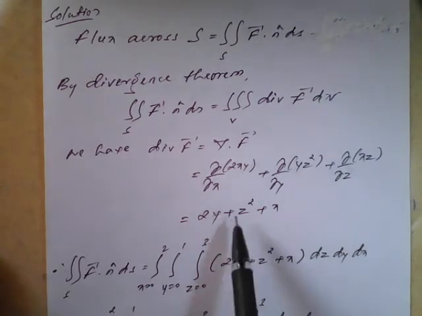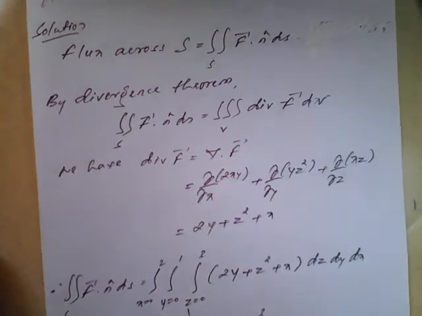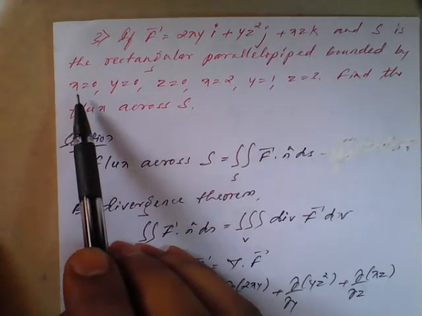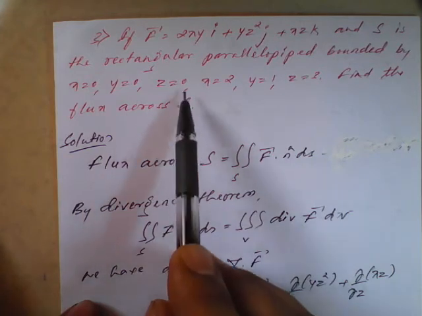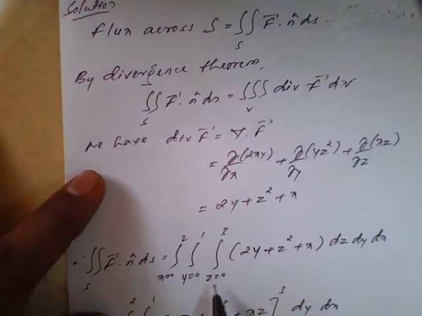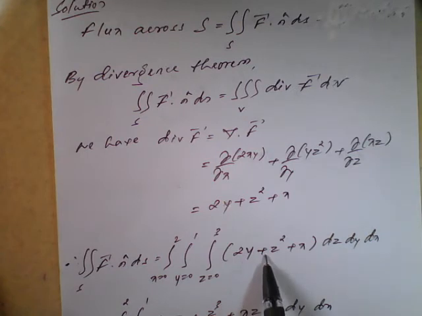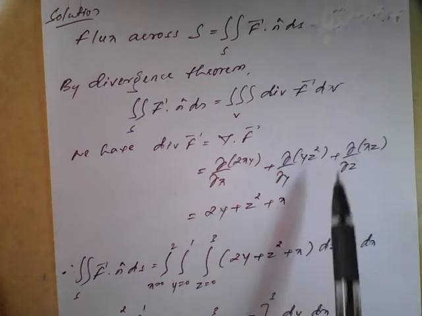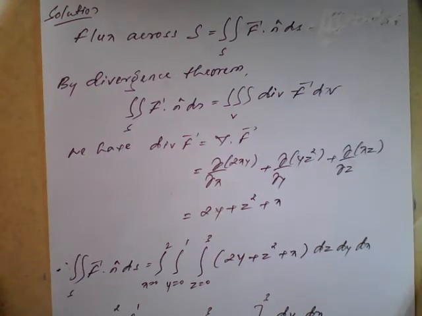Now apply this to the right hand side of your divergence theorem, and they have given the limits. x varies from 0 to 2, y varies from 0 to 1, and z varies from 0 to 3. The same we mention here, and divergence of f is nothing but 2y plus z square plus x, and dV is nothing but dz dy dx.